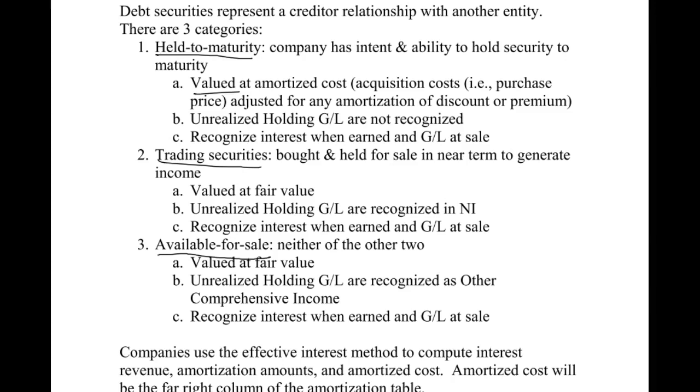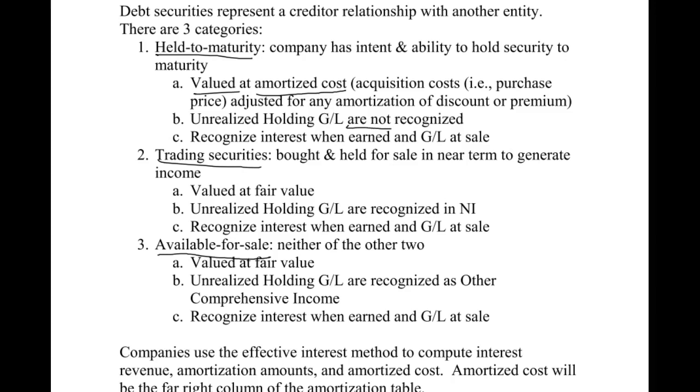For held to maturity, this one's a little bit different than the other two. We're going to value this at amortized cost. Notice the definition here of amortized cost: it's the acquisition cost, meaning what we paid to buy the bonds, adjusted for any amortization of a discount or a premium. We'll get to all that in a little bit. Unrealized holding gains and losses are not recognized.